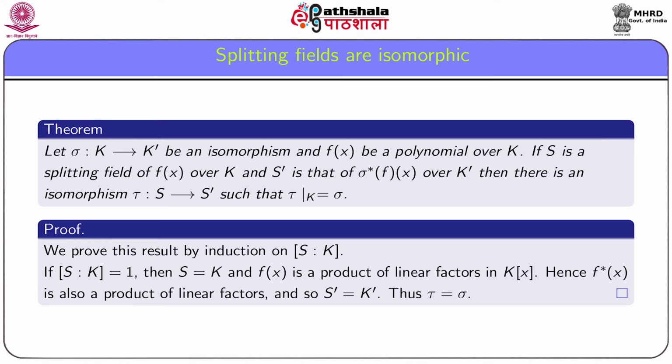Hence f star(x) is also a product of linear factors over k dashed, and it follows that S dashed is equal to k dashed. So in this case we take tau equal to sigma and the result follows.